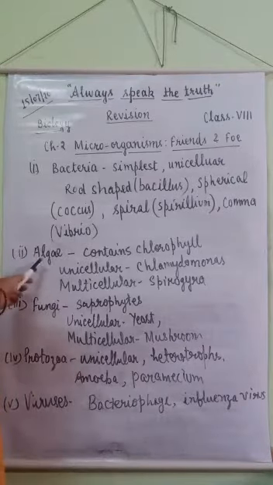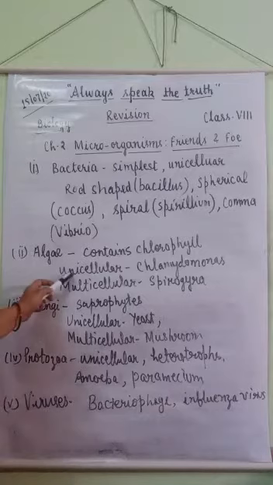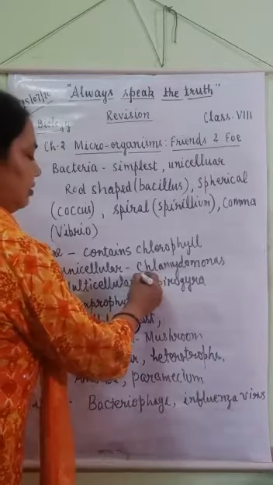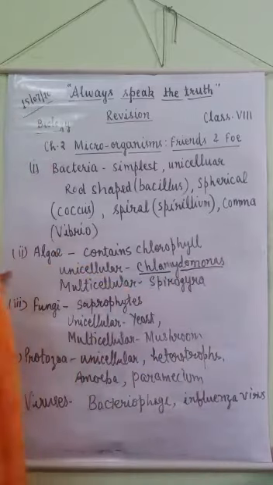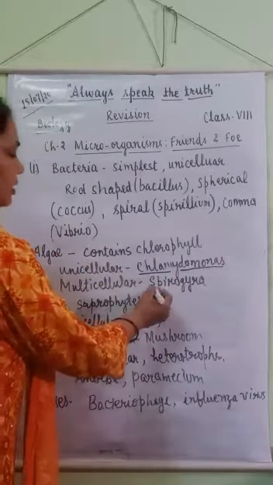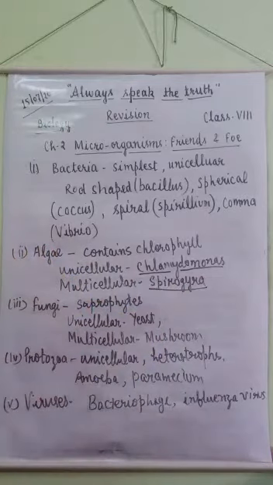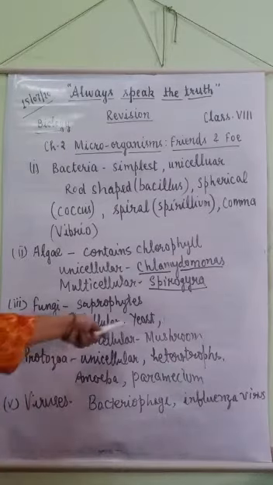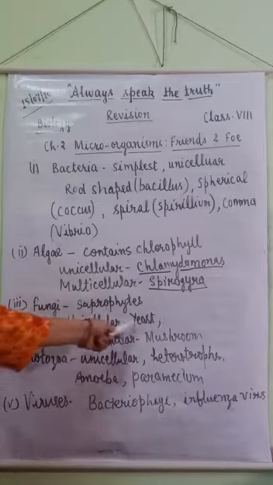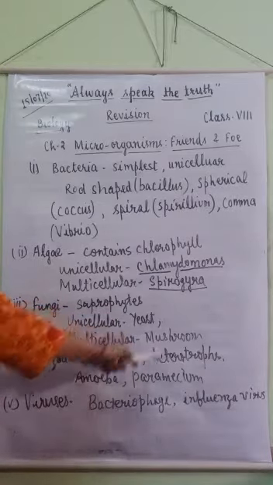Next is algae. Algae contain chlorophyll, so they can make their own food. A unicellular alga is Chlamydomonas, and a multicellular alga is Spirogyra. They are plant-like organisms, so they make their own food. Fungi are saprophytes. They cannot prepare their own food. They depend on others. Unicellular fungi is yeast, and multicellular fungi is mushroom.